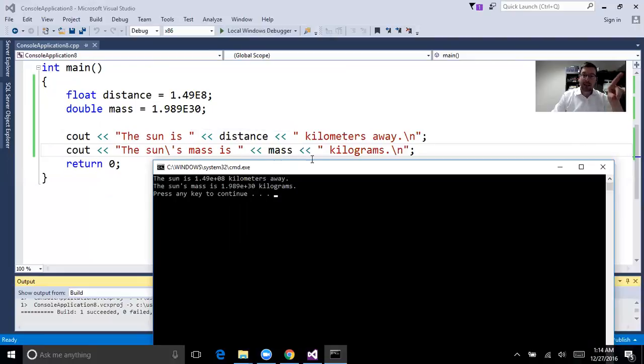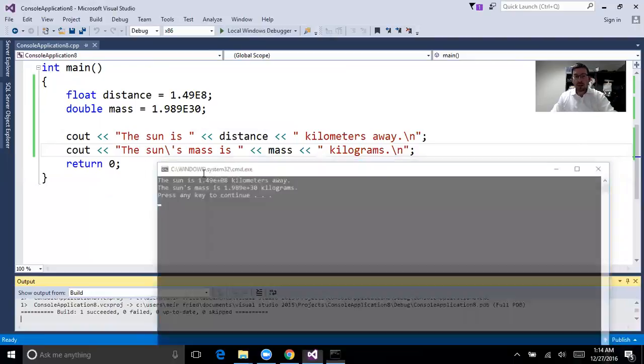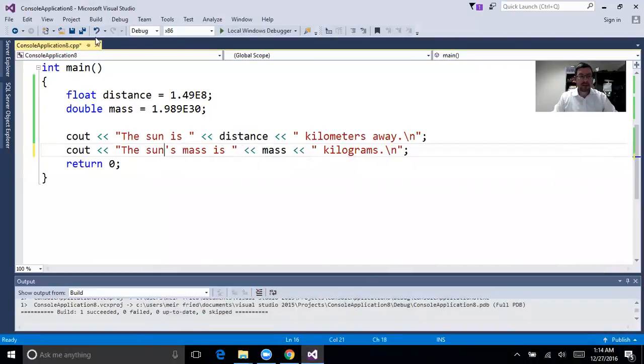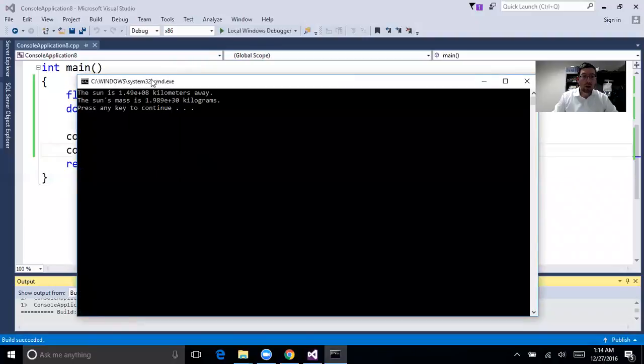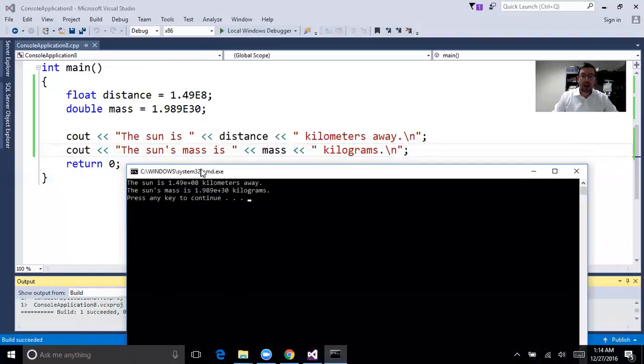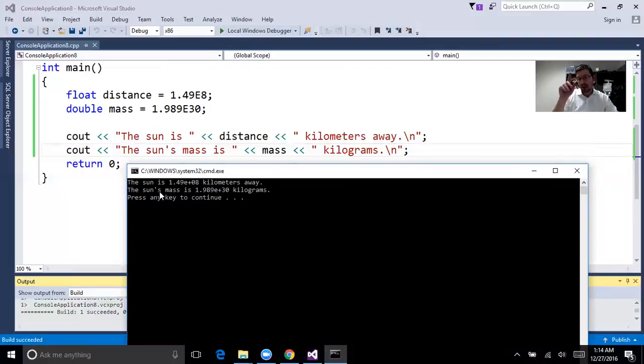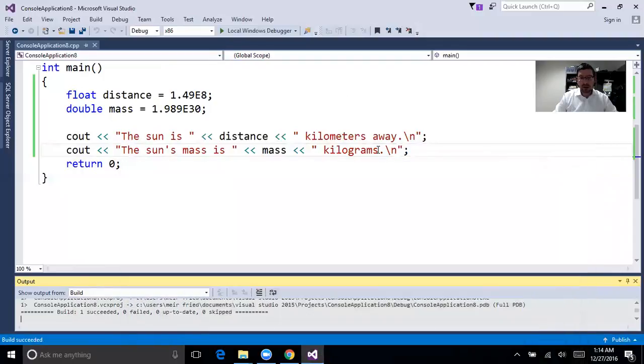The sun's mass is mass kilograms. Now, you'll notice that it doesn't show the backslash here. Here it says sun's mass. So let's see what's going to happen if I take this away. Not promising anything, but it says sun's mass is kilograms. Now, the reason I'm able to put that in is because it's going to treat it as an apostrophe, just so I don't get any errors if I were dealing with other things. In this case, it's actually perfectly fine, but that's not necessarily always true.